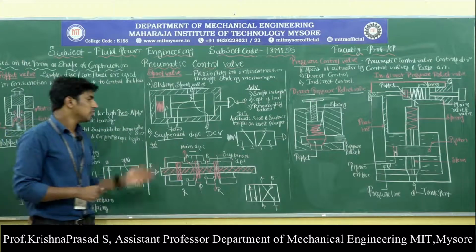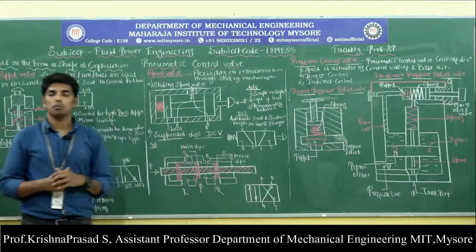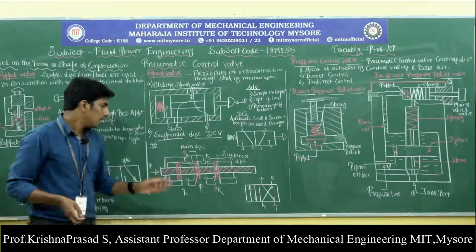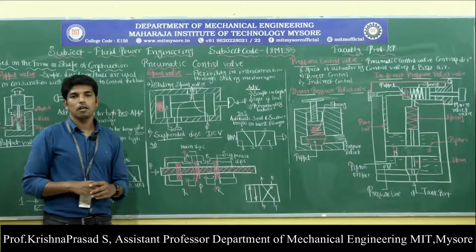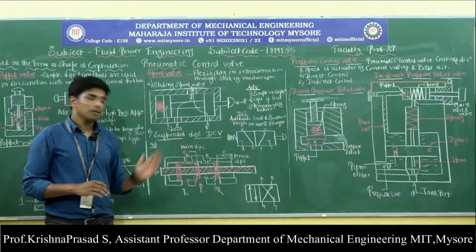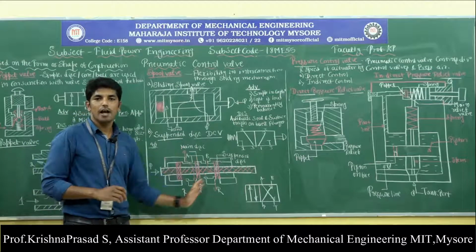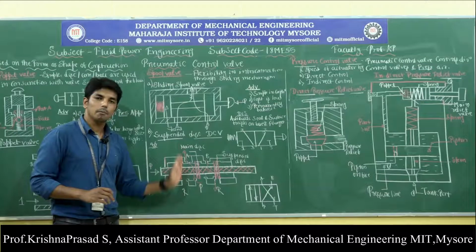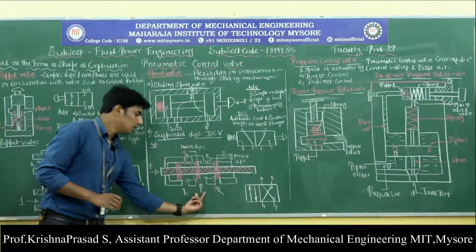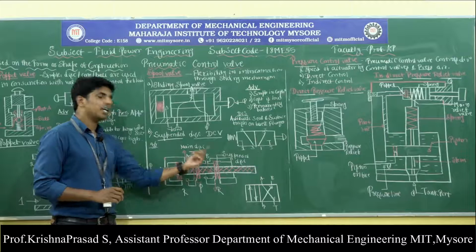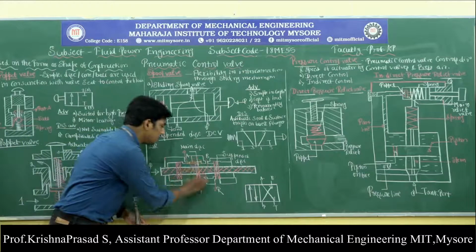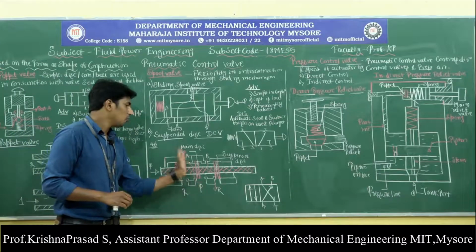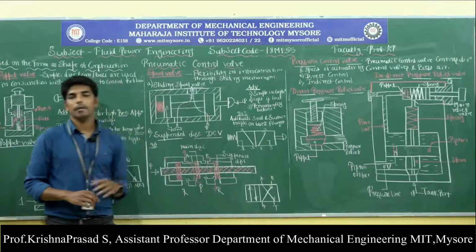And next one is called the suspended disc type of direction control valve. This suspended disc type of direction control valve is very similar to the 4x2 way valve, but it has a suspended disc. This suspended disc is going to open and close the interconnection of ports. So here, very important, it contains 2 reservoir ports, 1 pressure inlet port and 2 outlet ports A and B. Here the main disc allows the air to flow from the pressure port to either outlet port A or outlet port B.